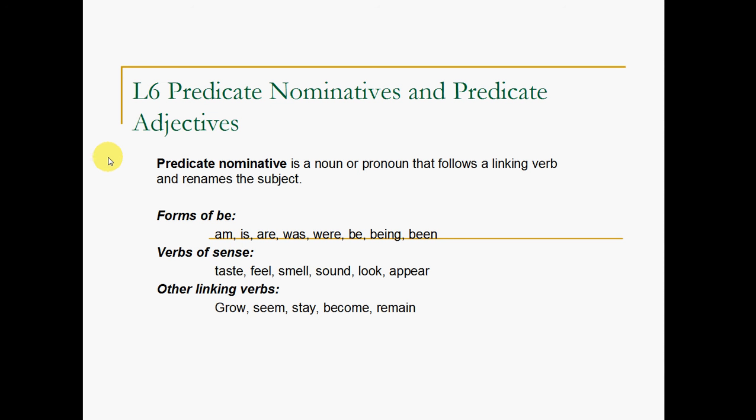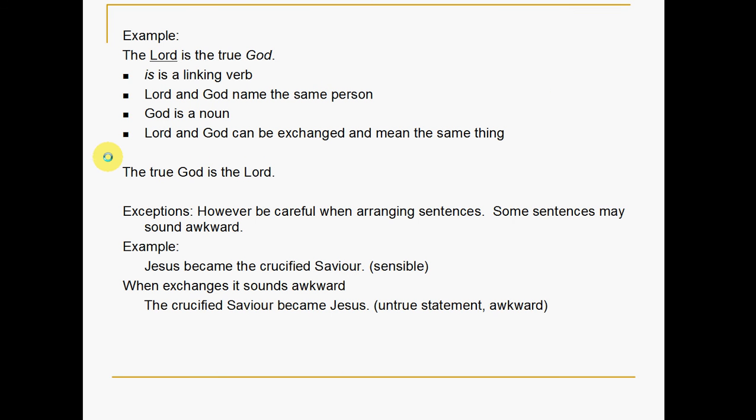Next, we need to talk about linking verbs and being able to identify those. Forms of be would be am, is, are, was, were, be, being, been. Verbs of sense would be taste, feel, smell, sound, look, and appear. And other linking verbs would be grow, seem, stay, become, remain. Remember, linking verbs do not show action.